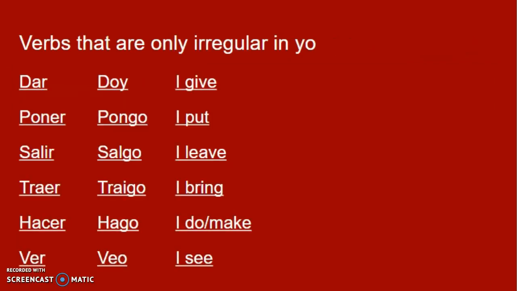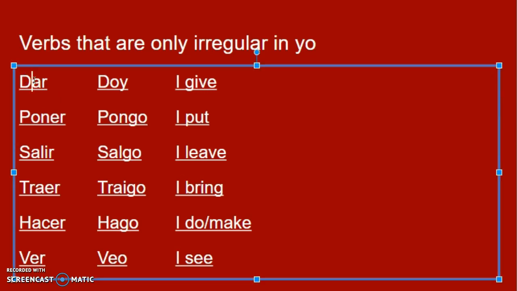Lastly, you'll need to learn this whole list of verbs. So I put the Spanish infinitive. It's like dar, for instance, to give. Its yo form is irregular, doy, and doy means I give.